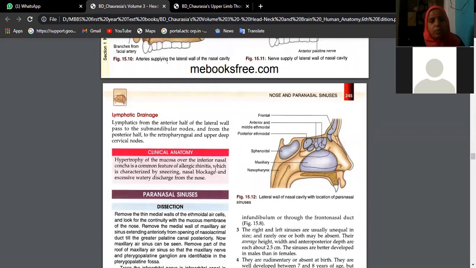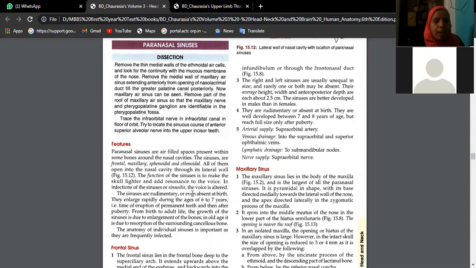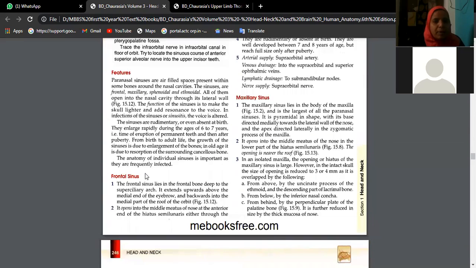I hope you understood the general idea I gave you. Frontal, ethmoidal (anterior, middle and posterior, in order), then sphenoidal, and then the largest one is maxillary. Okay, so like that we have.